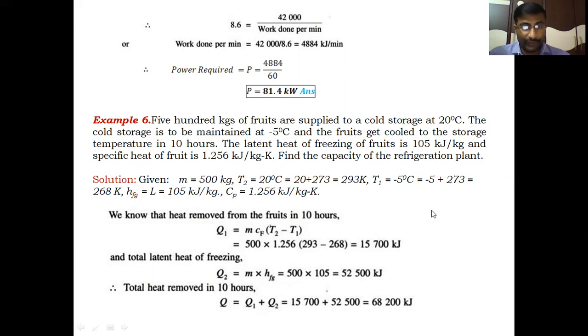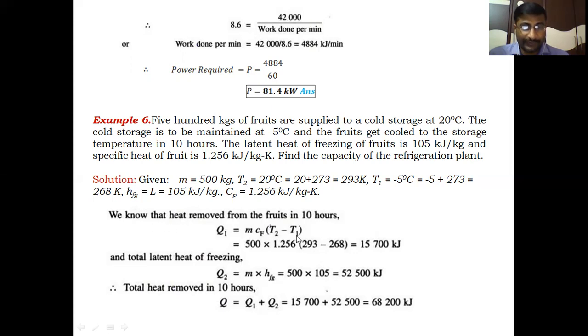So the amount of heat to be extracted from the fruit to convert 20 degrees centigrade fruit to minus 5 degrees centigrade. Here we should remove two types of heat. Sensible heat, first of all, to decrease the temperature of fruit from 20 to minus 5. Then latent heat to be removed to convert the minus 5 degrees centigrade normal fruit to minus 5 degrees centigrade frozen fruit. So two types of heat are to be removed from the fruits.